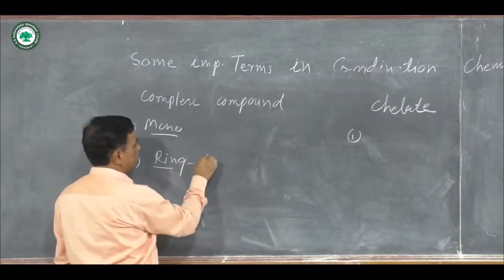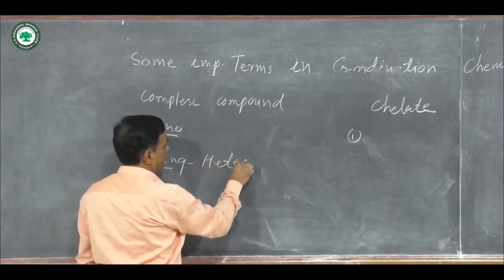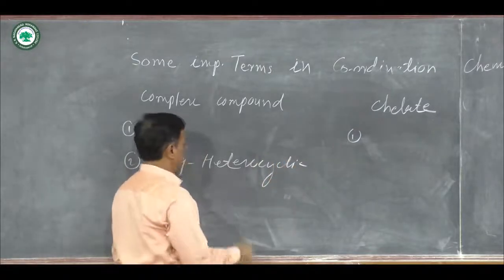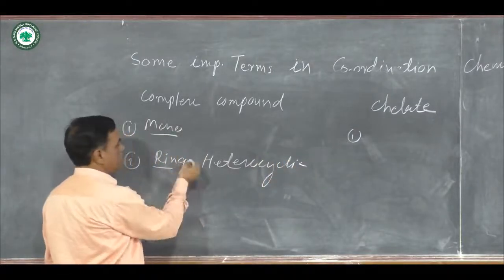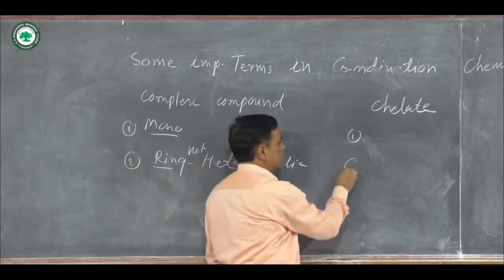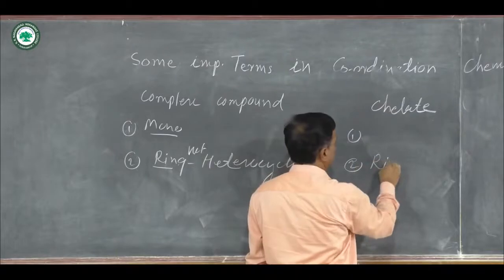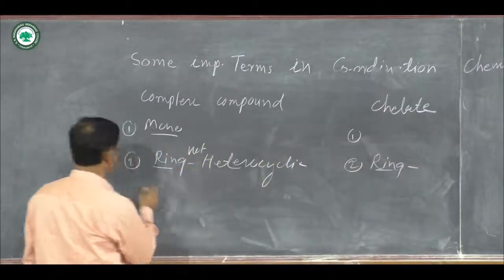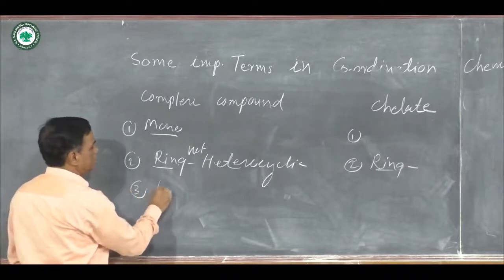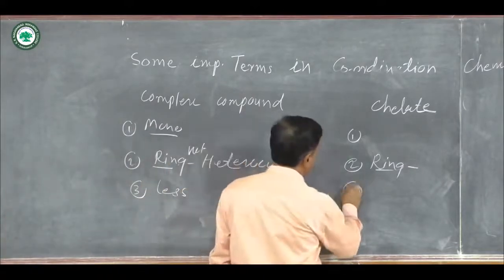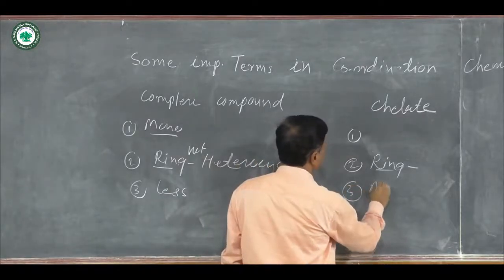That ring structure is known as a heterocyclic ring. Ring compounds are not formed by the complex compound, but in the second one, a ring or heterocyclic compound is formed. Then, third, the complex compound has less stability. When a heterocyclic ring is formed, it has more stability.